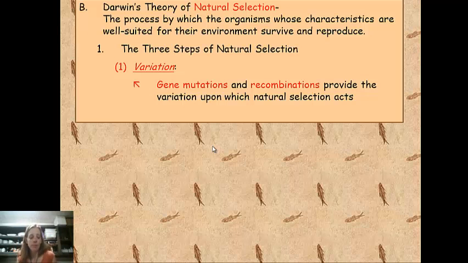That physical feature can either be a disadvantage, which will cause an organism to not survive long enough to reproduce, which will then get rid of the genetic mutation, or the genetic mutation will cause a physical feature to develop which allows an organism to be even better suited for its environment, so that it lives long enough to reproduce multiple times and pass on genes to more offspring, which increases the chances of that genetic mutation continuing to be passed on through the generations.